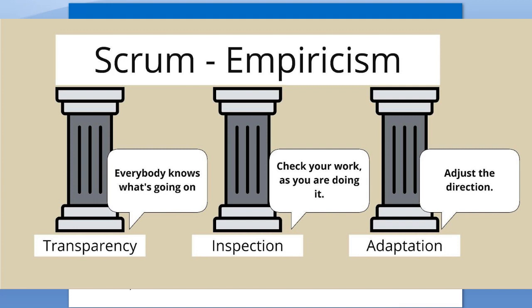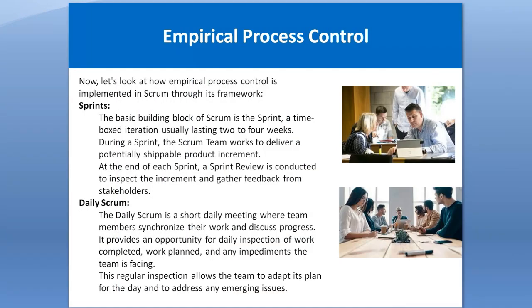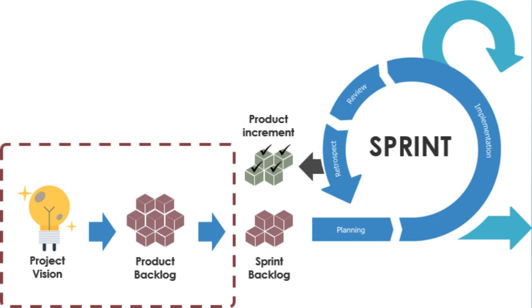Friend, remember that Scrum is more agile, and acceptance of changes is more present in the Scrum framework. Now, if we talk about how empirical process control is implemented in Scrum throughout its framework, first is the sprint. Friend, a sprint is a 3 to 4 week time period during which the Scrum development team delivers a potentially shippable product increment.